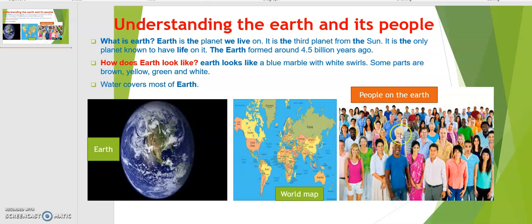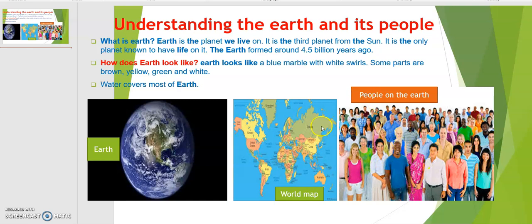There are different people around the world: some from China, some from India, some from Africa, Australia, Europe and the Middle East. Different people from different continents.